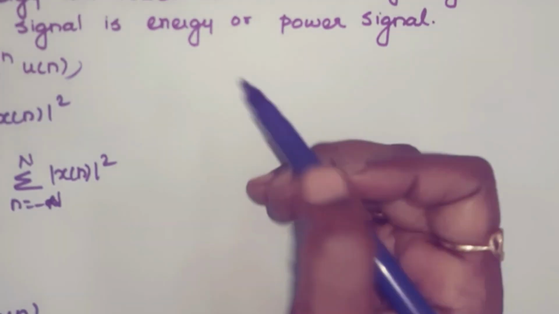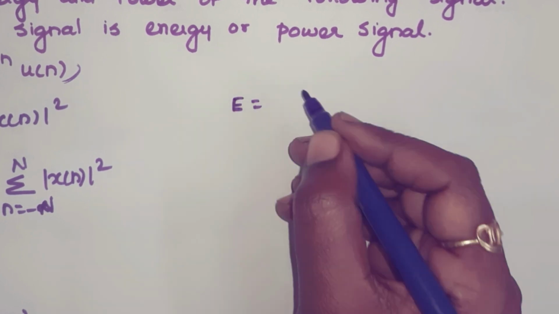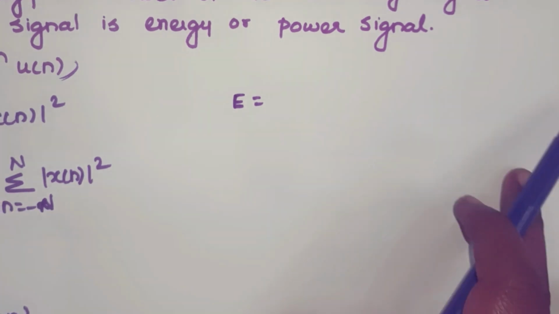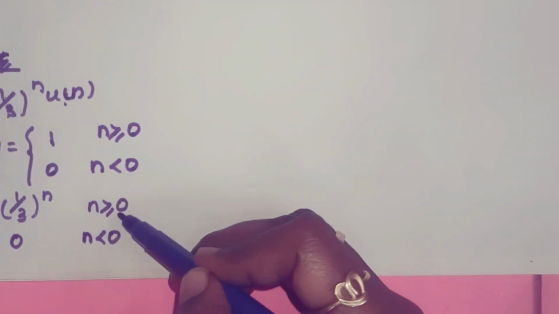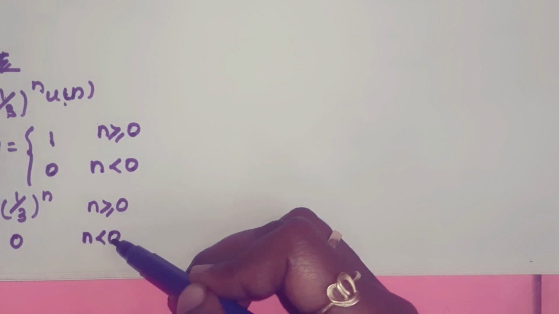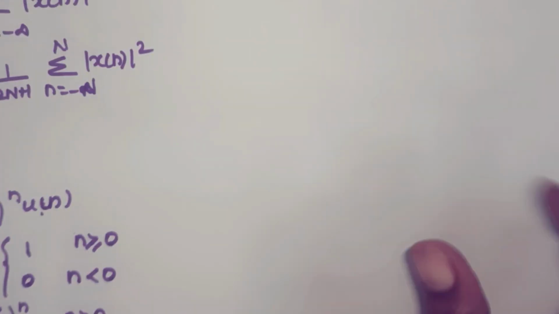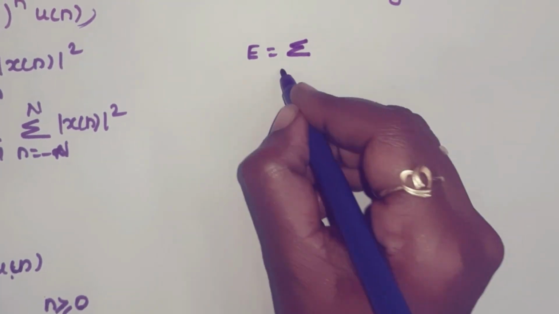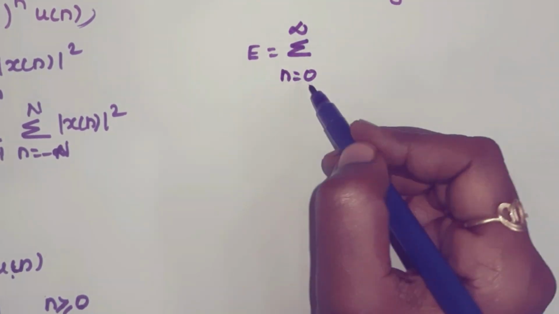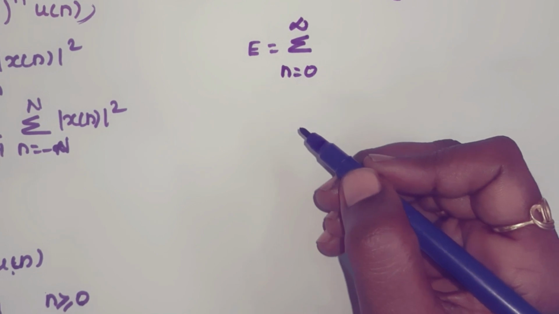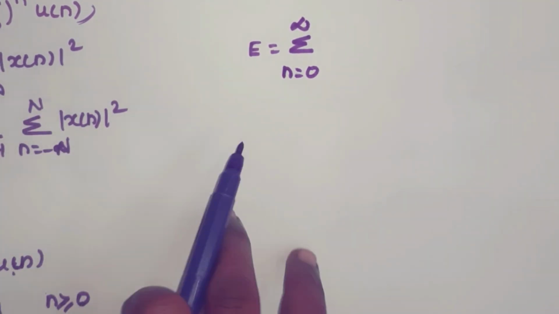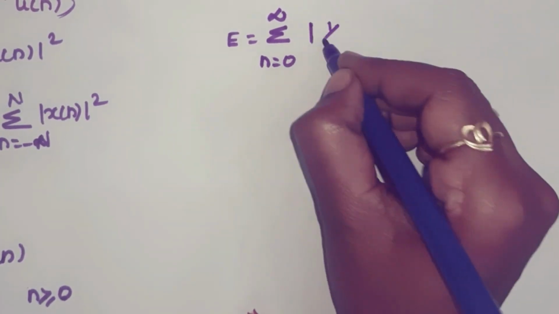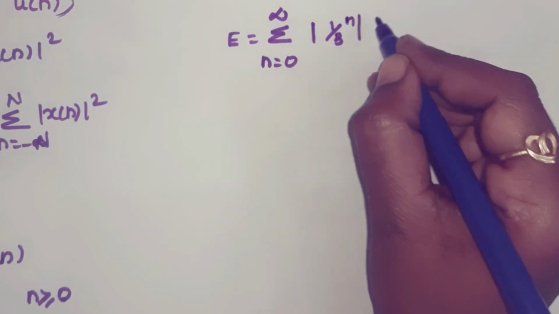Right? So you get energy is equal to, here actually in this limit you have n equal to minus infinity to plus infinity, but your x of n value is nonzero only from n equal to 0, right? So for negative values of n, the value is 0, so no need to write the negative values of n in this summation. So you can change the summation as n equal to 0 to infinity, because for negative values of n, x of n becomes 0. Okay, and what is the value of x of n? That is (1/3)^n. So put it here, (1/3)^n whole square.